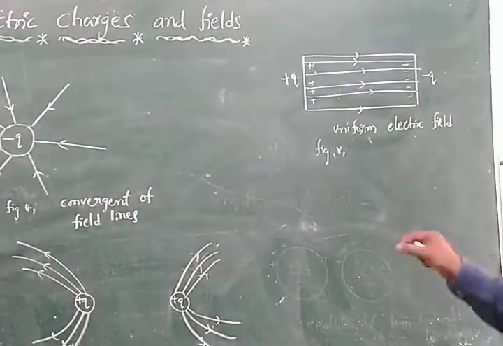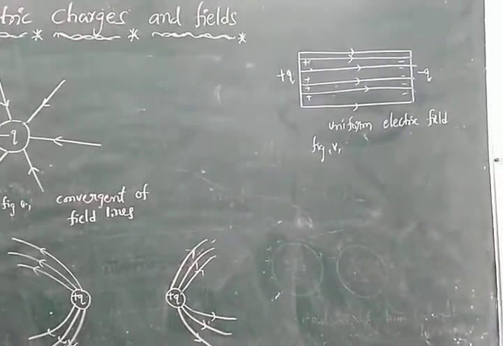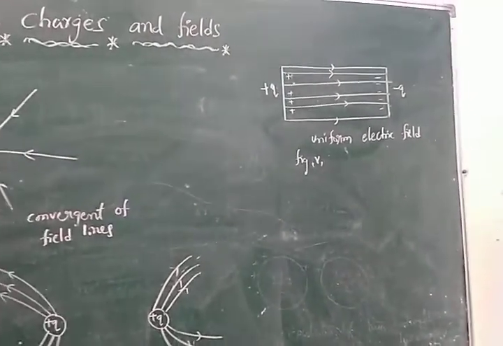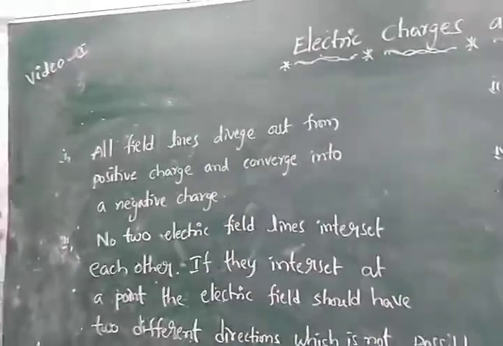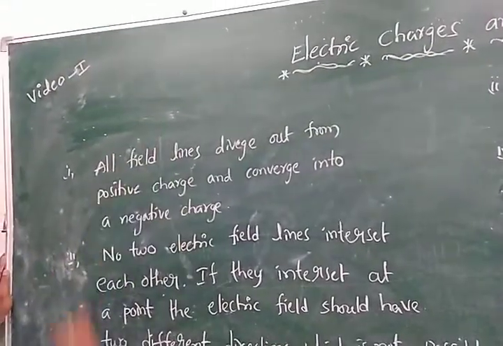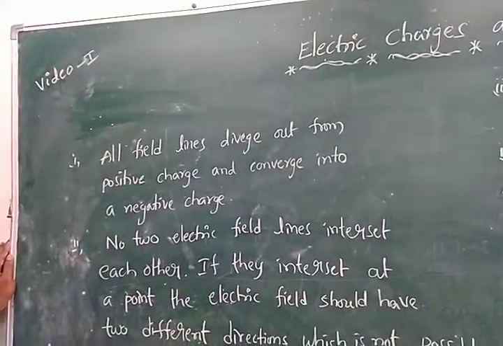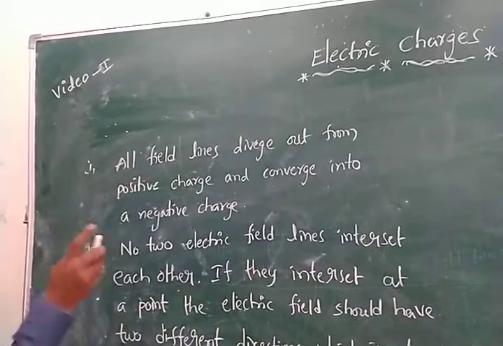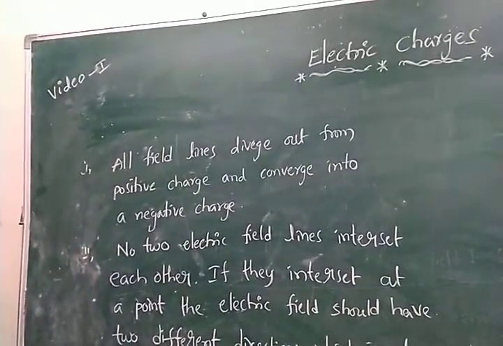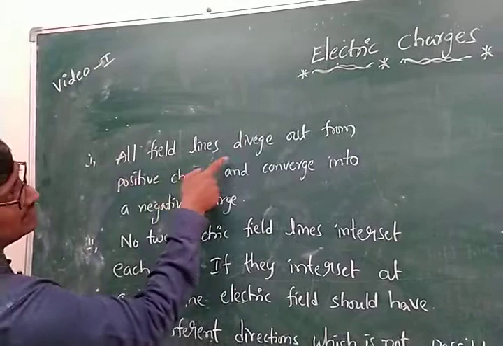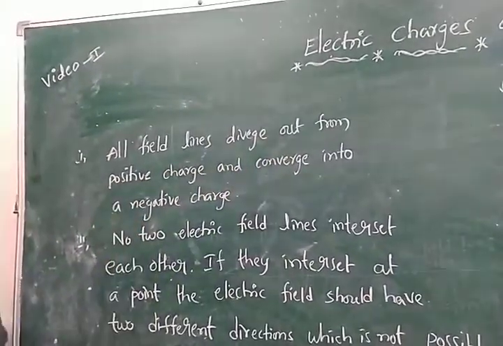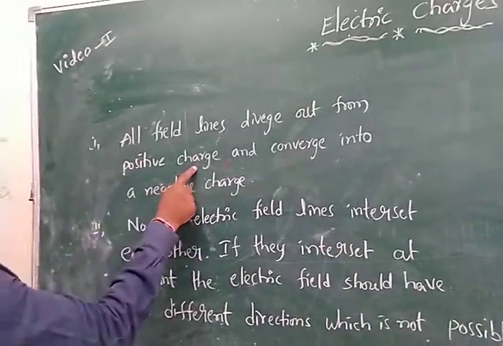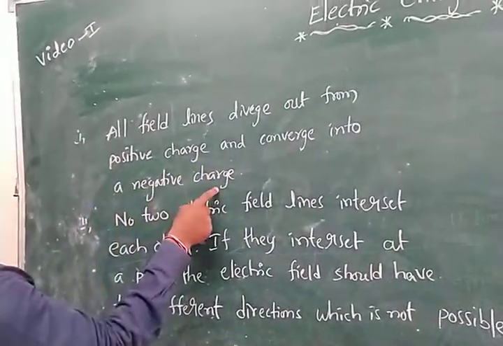Now we can write here point-wise these 5 properties. Above, we already saw the 5 diagrams, and based on them we will discuss. See the first diagram and diagram 2. All the field lines diverge out from the positive charge and converge into a negative charge.